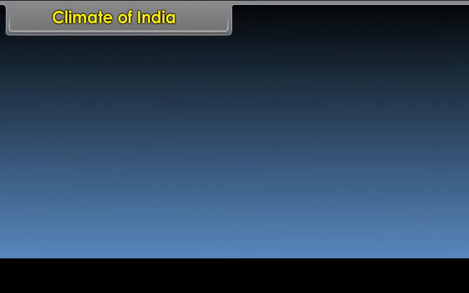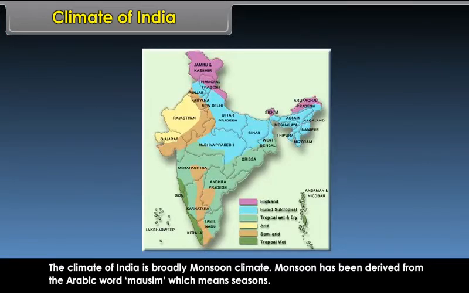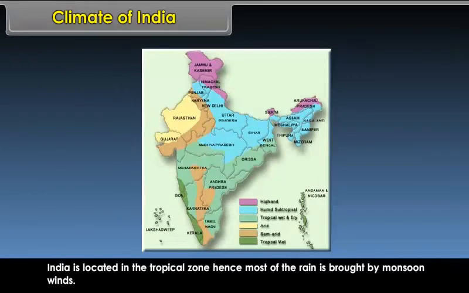Climate of India. The climate of India is broadly monsoon climate. Monsoon has been derived from the Arabic word mawsam, which means seasons. India is located in the tropical zone. Hence, most of the rain is brought by monsoon winds.